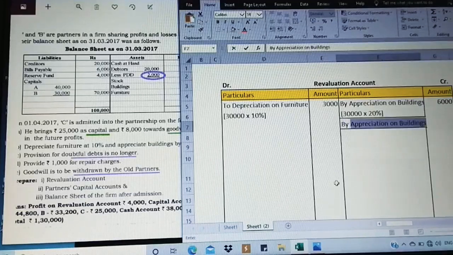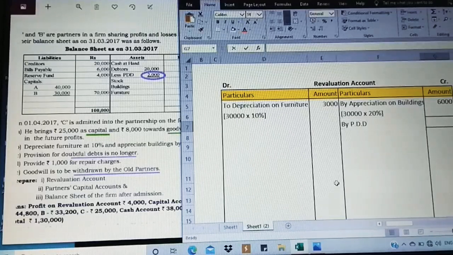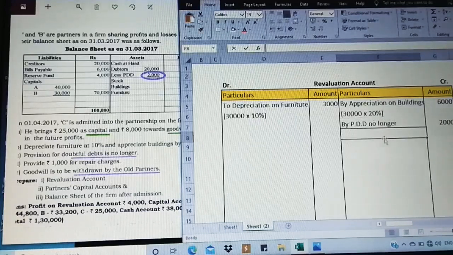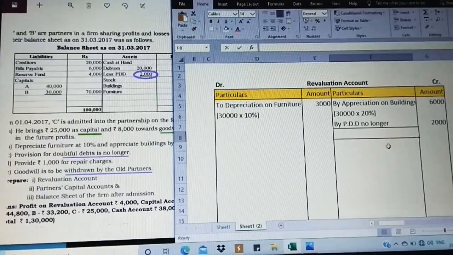So we are going to take it on the credit side: PDD no longer required. So I get 2000. I've taken it on the credit side.